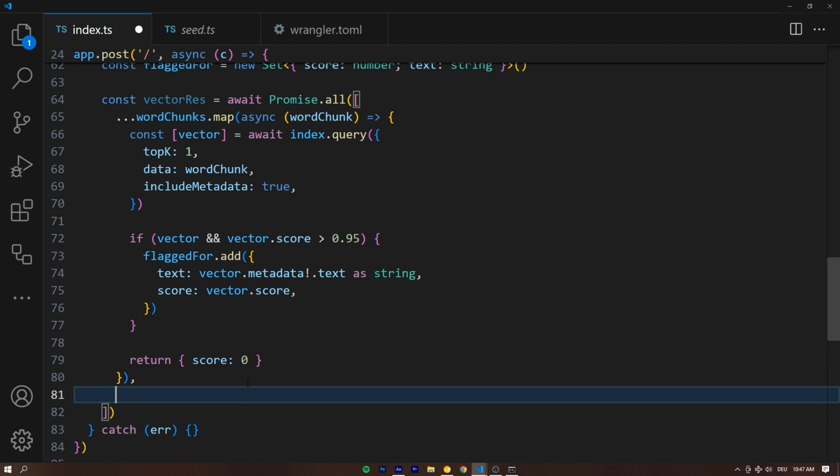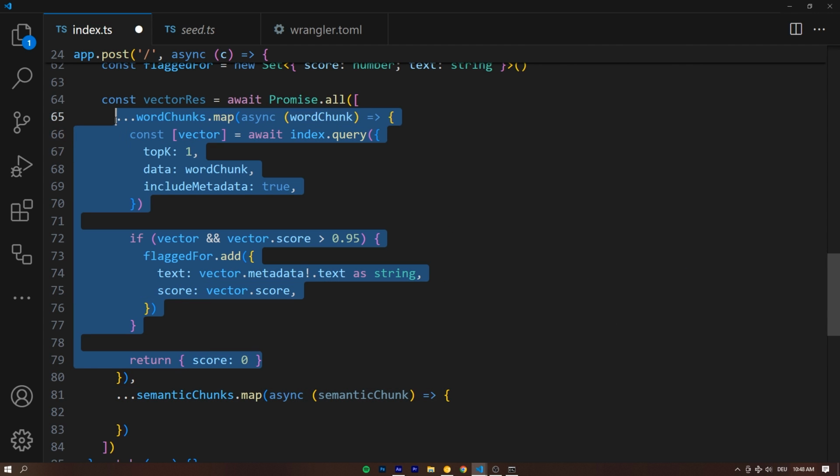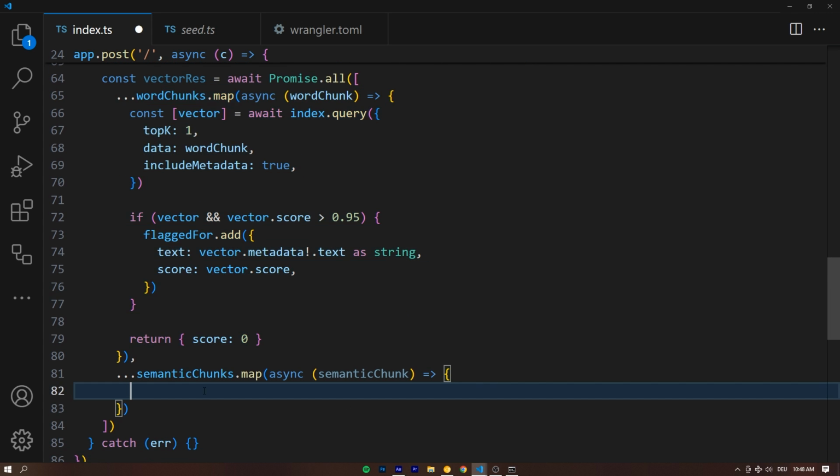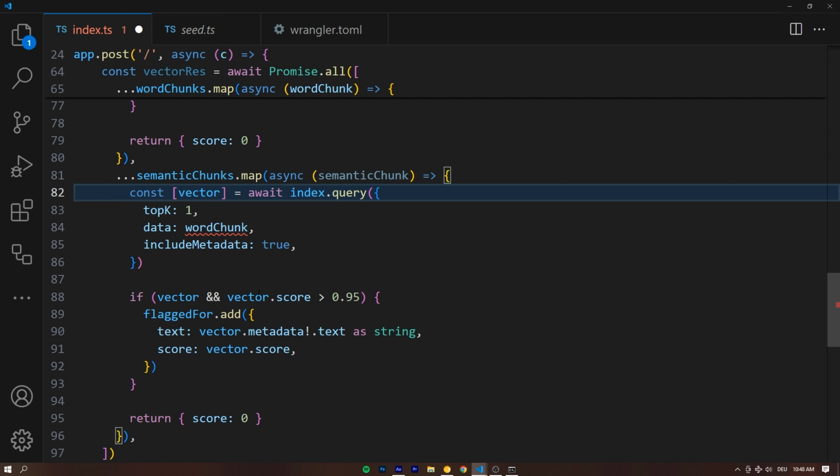And then second thing is going to be exact same logic. We're going to spread in these semantic chunks and basically do the same thing. We're going to map over them. And for each async semantic chunk that we get inside of the callback function, well, we can basically just copy and paste the logic from the word chunks, because while the chunks are different, the logic is pretty much the exact same. We can get rid of the first line. We don't need that anymore.